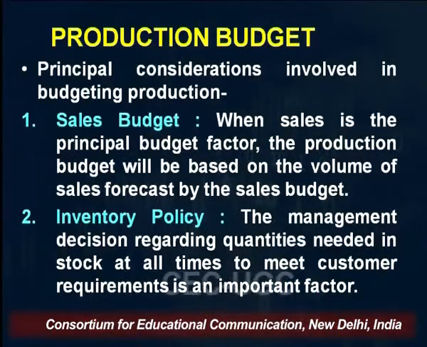The sales budget, because unless there are sales, there is no point in continuing to produce, right? So when you prepare the production budget, you have to coordinate with the sales department about how many units they are estimated to sell in a period of time. And in each period, like all of us know, during festivals in India, in the months of, let's say, September, October, November, sales of most consumer goods are high in a country like India, right?